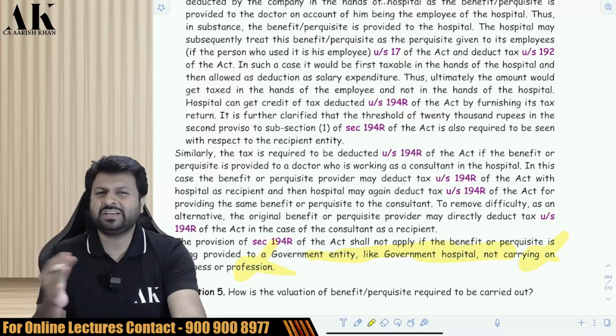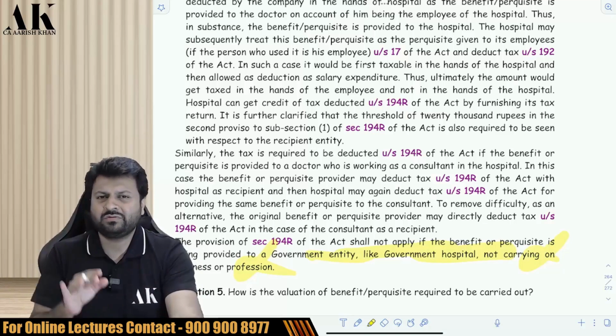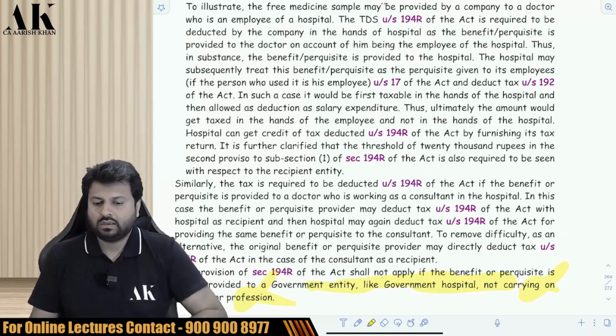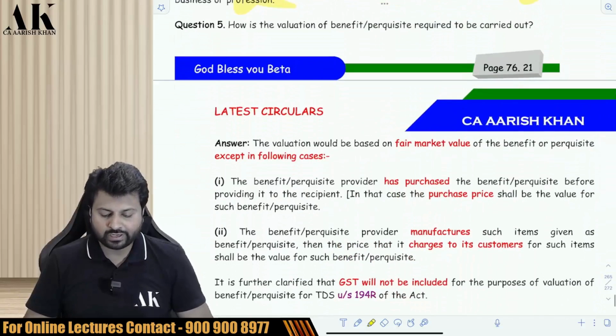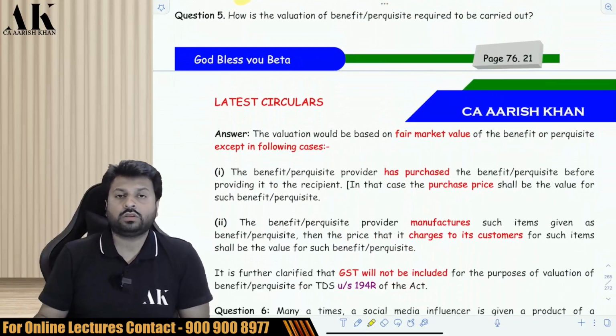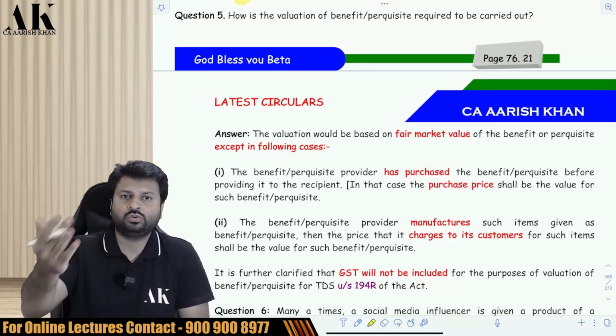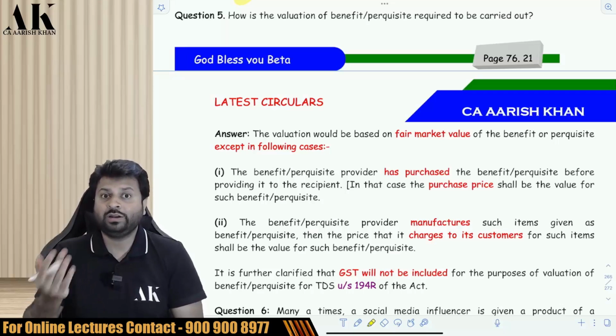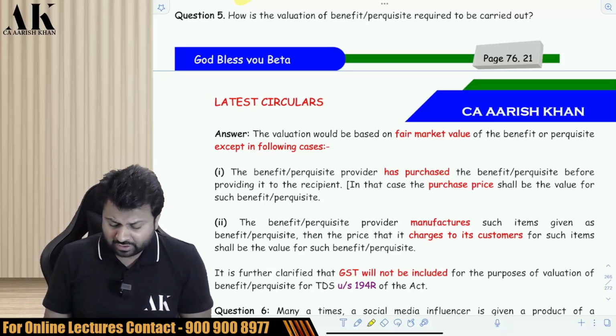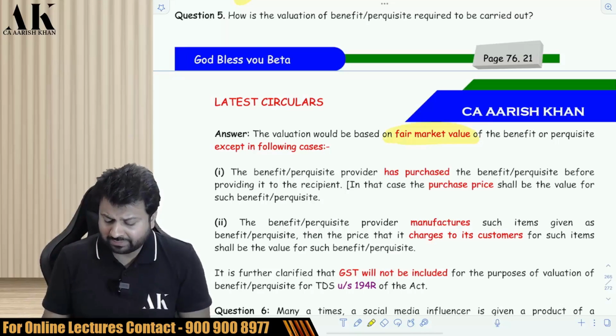So, if this benefit is given to a government hospital or government entity, then the provision of 194R will not be applicable. Now, the next question is, if you are going to deduct the TDS on any benefit or perquisite, how are you going to value that particular benefit? Suppose I am going to give you a car, or a jewelry or a diamond, then how am I going to value that? So, the government has said that you have to value the fair market value of that particular asset.